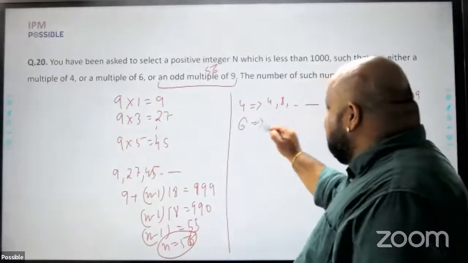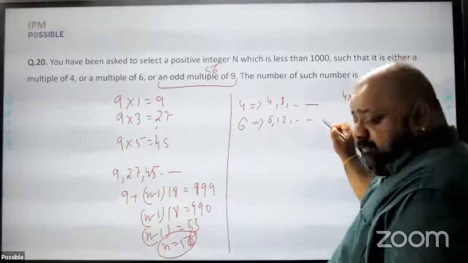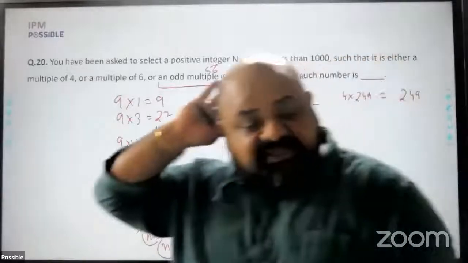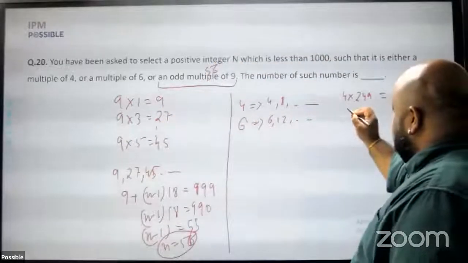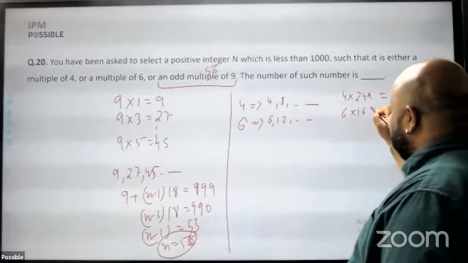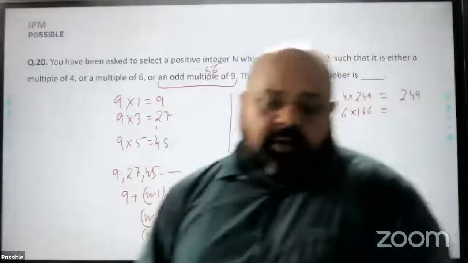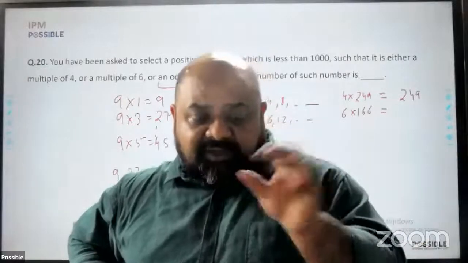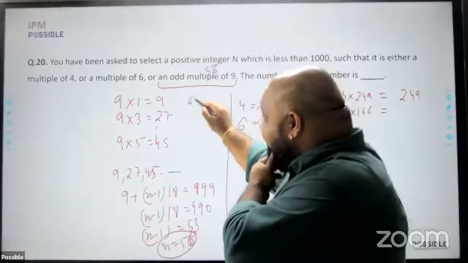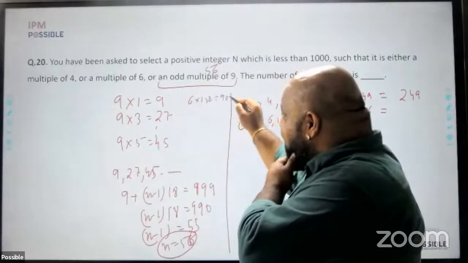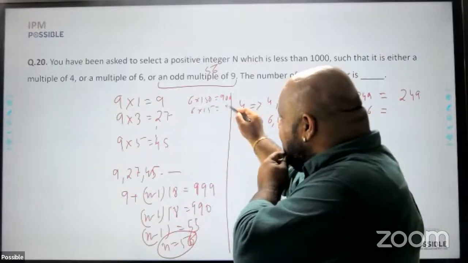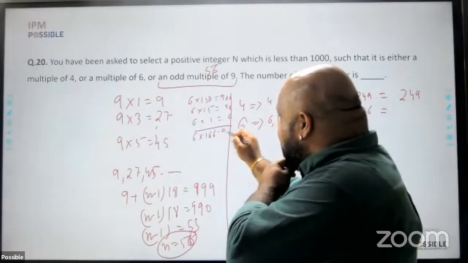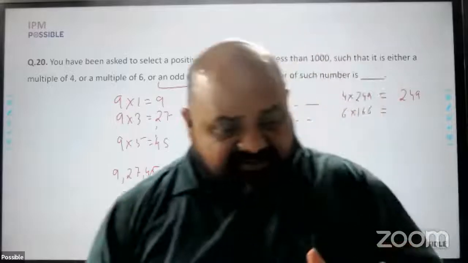Similarly, if you're looking at multiples of 6, they would be 6, 12, and so on. The last number, for 6, is again 996. And if you divide, you will get 6 into 166. So basically, 6 into 150 is 900. Then for 90, I need 15 more. 6 into 15 would be 90, and then 6 ones are 6. So I get 6 into 166 is equal to 996. You could have divided 1000 by 6 as well, not a problem.